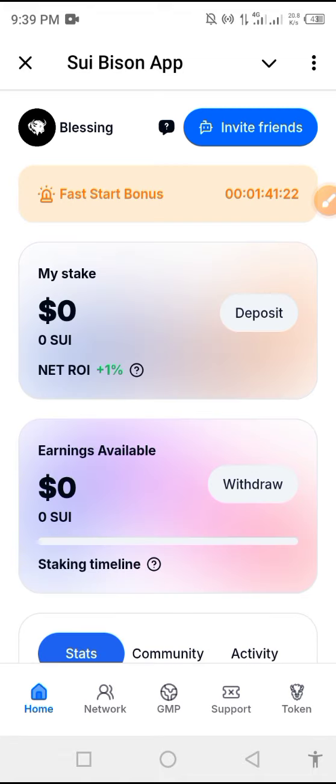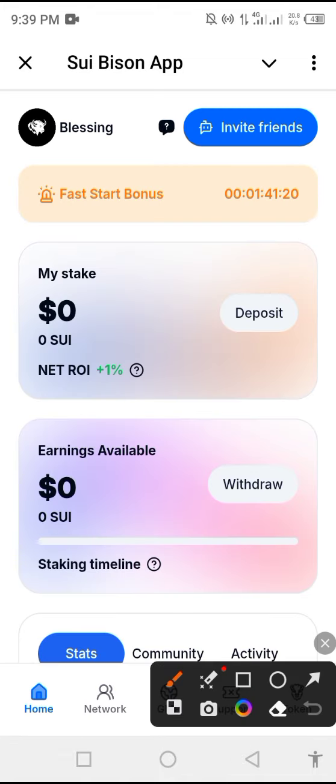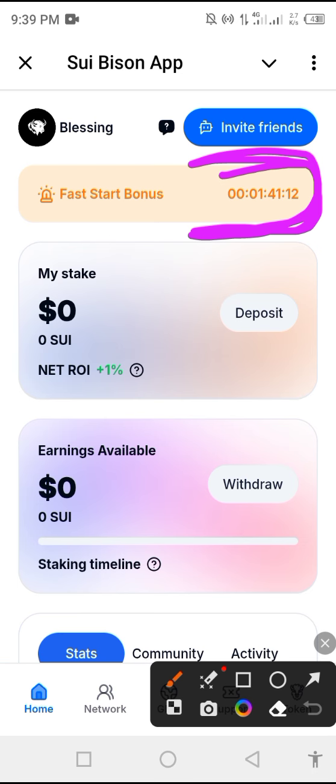So you click on it, then you allow it to load. Once you open it, you're going to see this fast start bonus and the timing. As you can see, mine has 1 hour 41 minutes remaining.